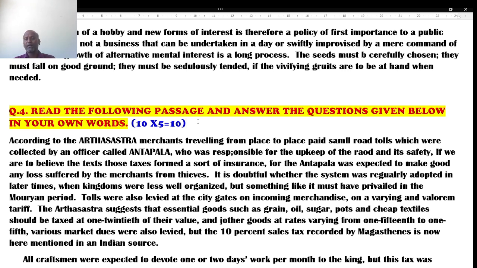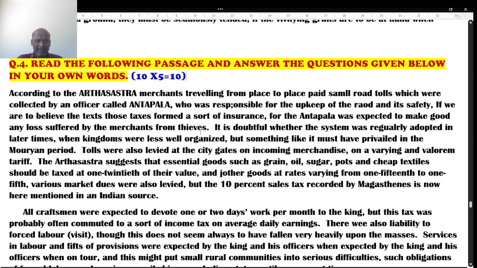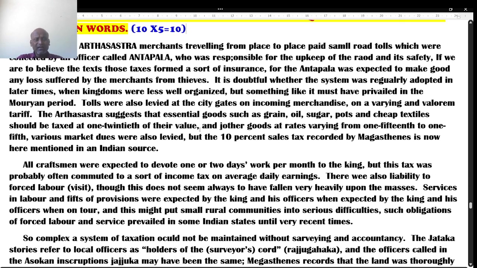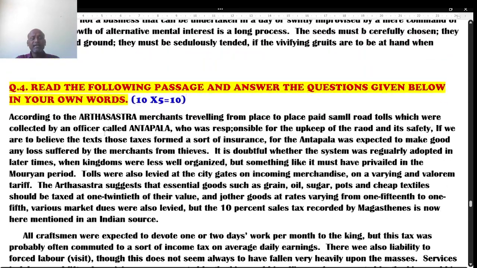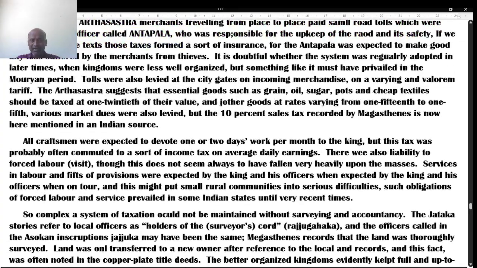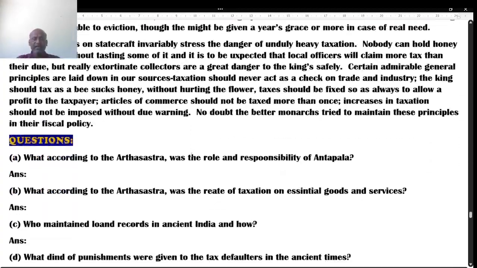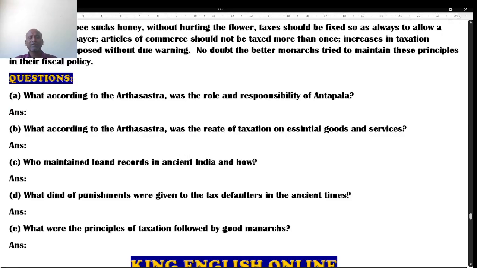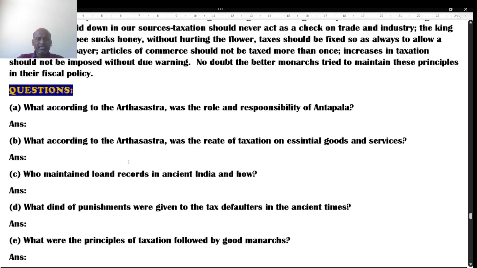It's just like skimming. Skimming must be done. Try to understand the theme of the passage, what it is about. So you have to read it at 150 words per minute. Read it once, and after that we have a number of questions. The first question, five questions are there.